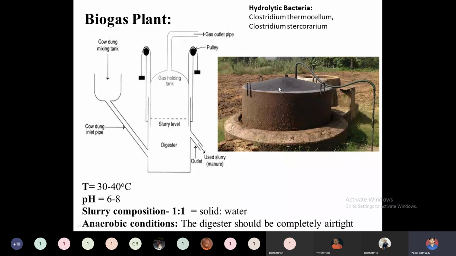Otherwise, when we supply excess oxygen, the composition of the biogas will be mainly carbon dioxide, and other gases will be formed. So we have to maintain anaerobic conditions inside this digester. Anaerobic digestion is carried out in an airtight cylindrical tank, which is called a digester. These are cylindrical tanks, not spherical.